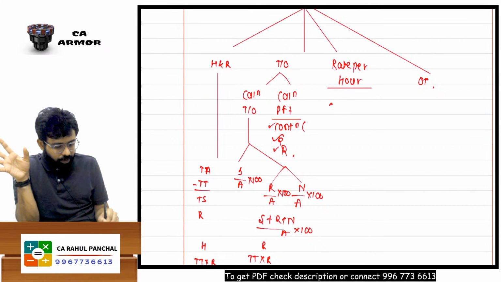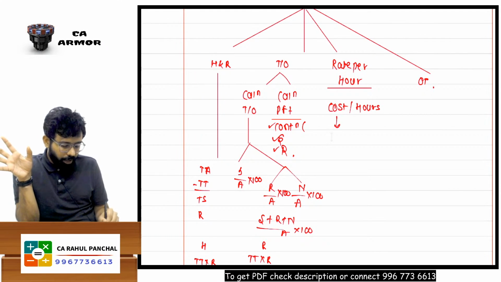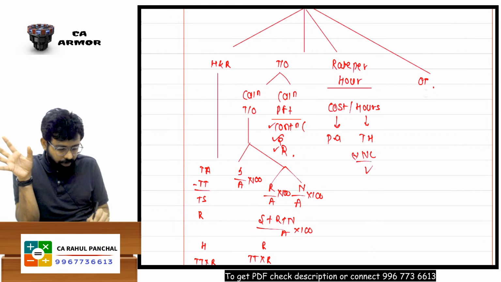Here, sir, labor cost divided by hours. When I say labor cost, let's say per annum, and the per annum hours. So total hours minus normal hours, you will get those hours, and then the overtime we have now dealt with. There are 3 parts.